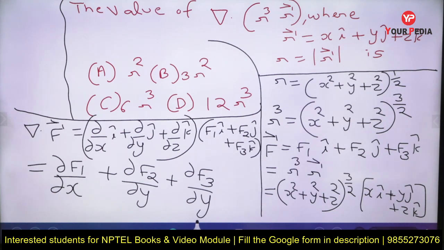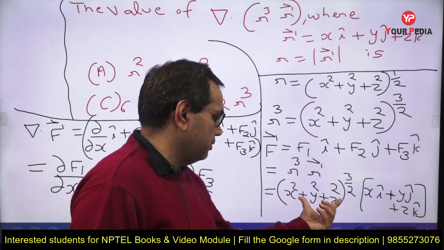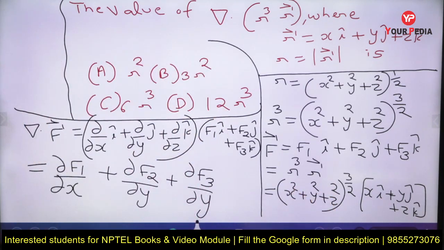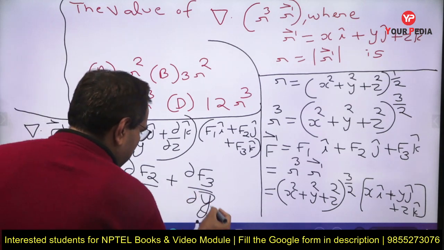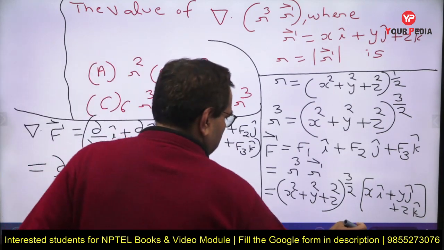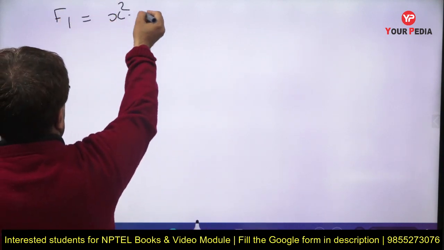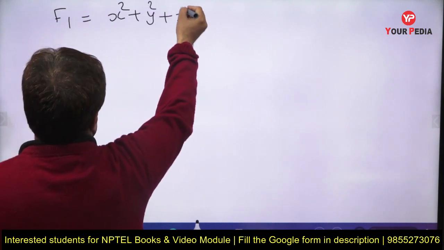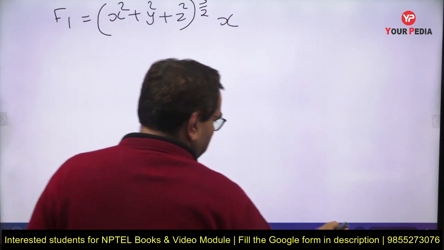So we can see there is a symmetry in this function. Okay, if we interchange, nothing changes here. So what we will derive now, del f1 upon del x we will compute, and with the help of that we can directly write these two. This is z, sorry, here we have z, upon del z. So this we will compute, and then these two can be written using this. So how? Just see, what is this f1 equal to? It is x square plus y square plus z square to the power 3 by 2 multiplied by x. Okay, this is our f1.